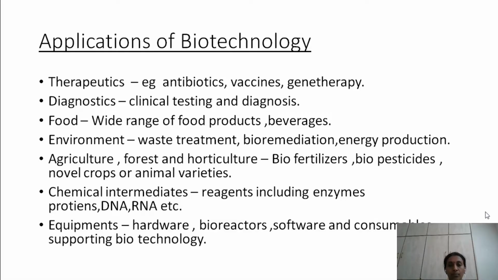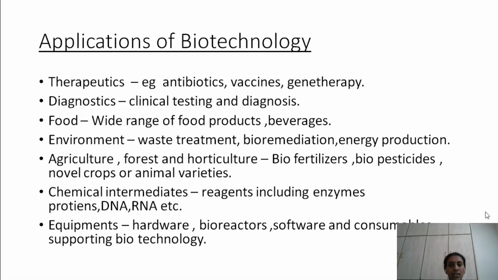But biofertilizers are the fertilizers prepared by using organic waste materials with the help of microorganisms. These microorganisms degrade the organic waste materials and convert them into a very fertile manure, which is nothing but a biofertilizer. And similarly, biopesticides.